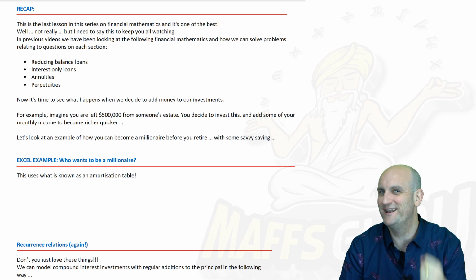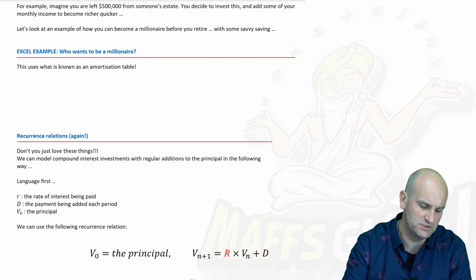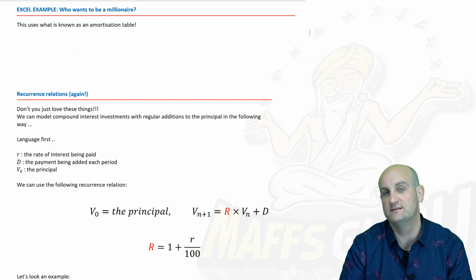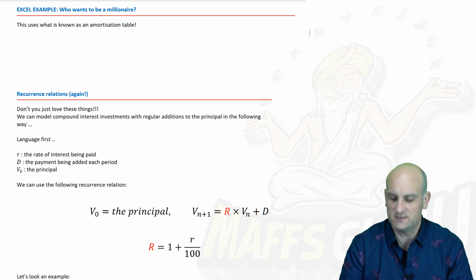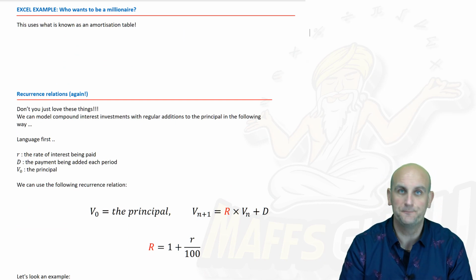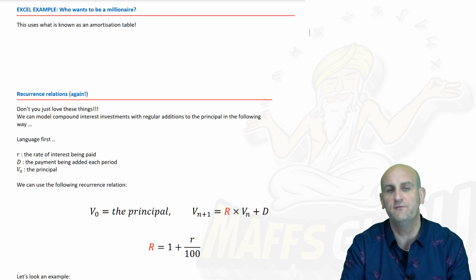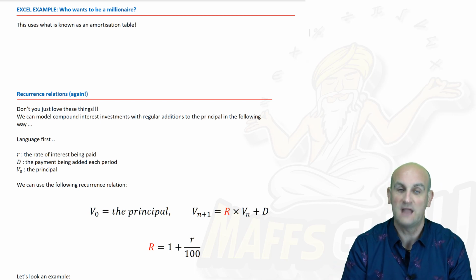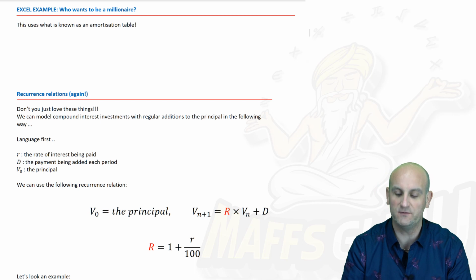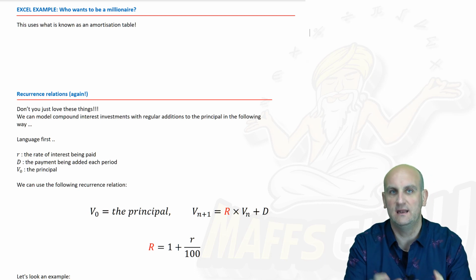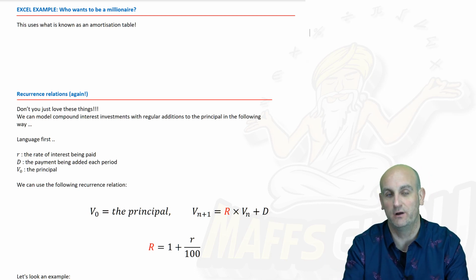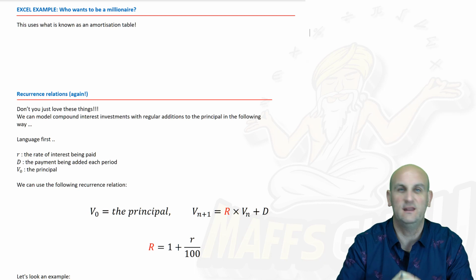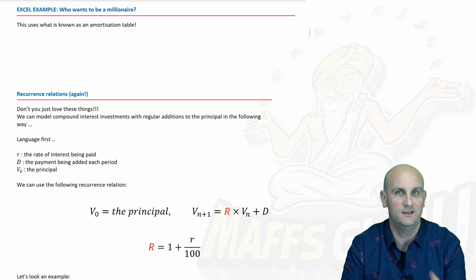But I want to get rich, and so ladies and gentlemen, we can use a wonderful thing known as an amortization table. And you're going to say, what on earth is an amortization table? Well, you've already covered it in the video on annuities. Have you watched it? Yes. Marvelous. Amortization tables are just a way of visually seeing how, when you pay money in and interest, it actually grows payment by payment by payment. That might be month by month, or year by year.